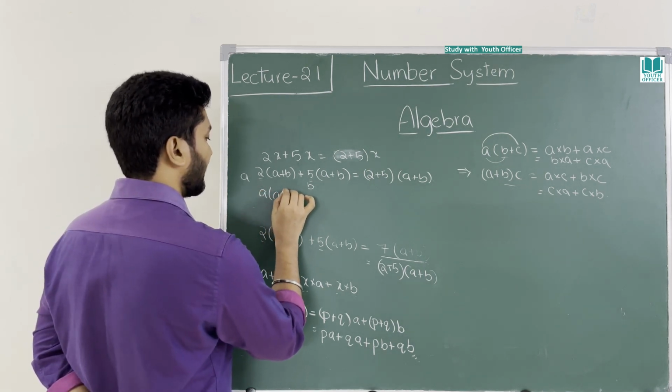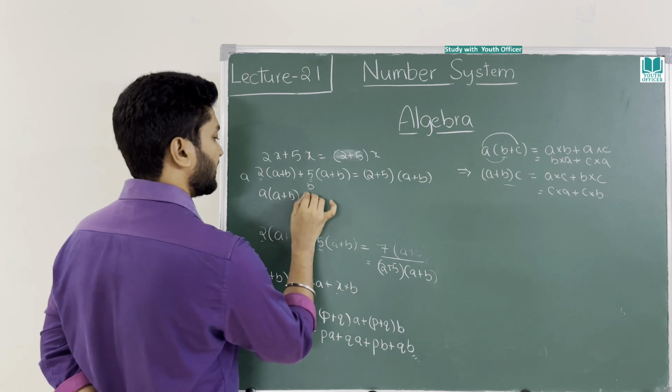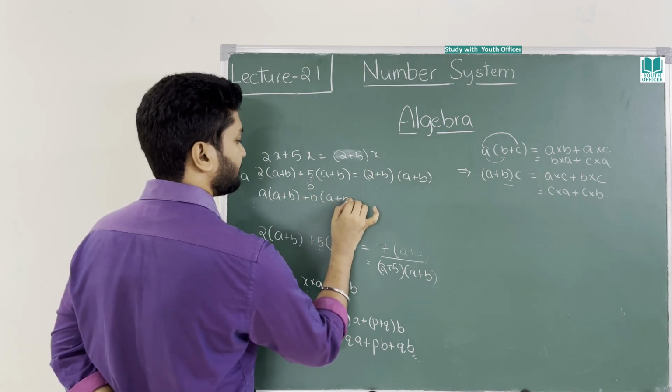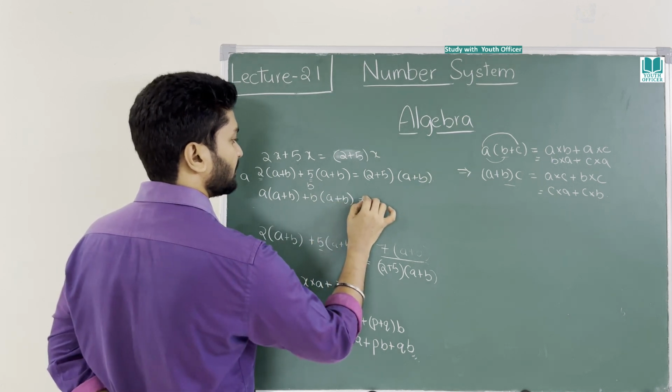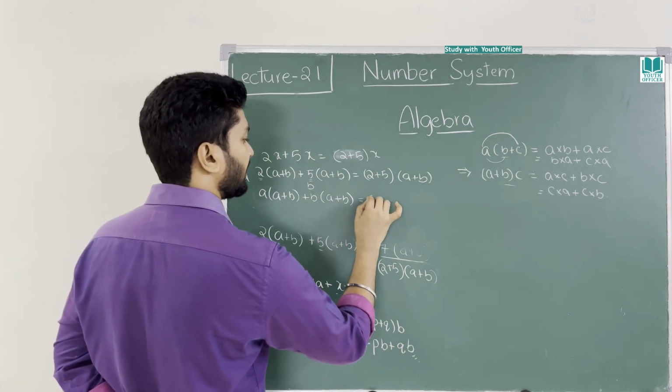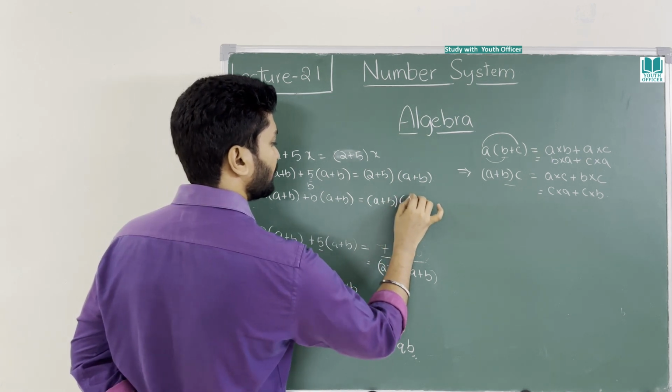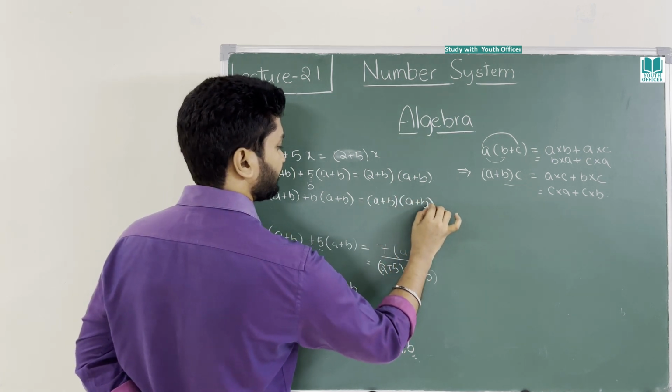A into a plus b, plus instead of 5 we can put b, a plus b, that is equal to, instead of 2 we can put a plus instead of 5 it is b into a plus b.